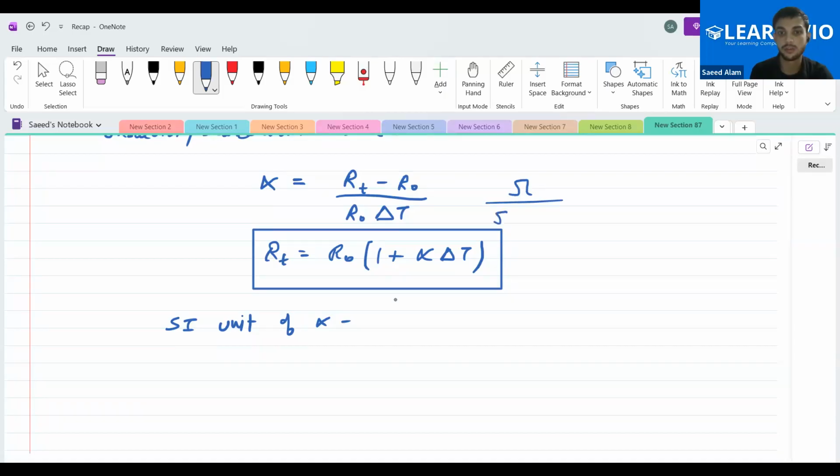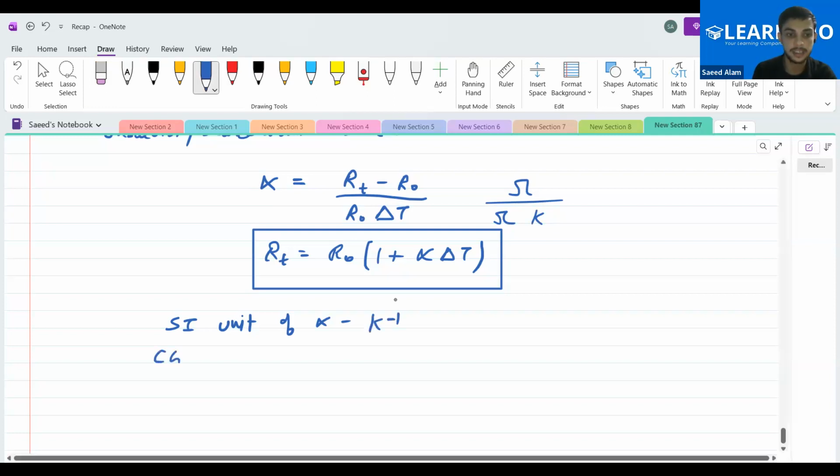The denominator is also ohm and degree Celsius. Yes, SI unit, we should say Kelvin. So the SI unit will be Kelvin inverse. And what is the CGS unit? What does CGS stand for? Centimeter, gram, second. So it will be per degree Celsius. Okay, is this clear to people?